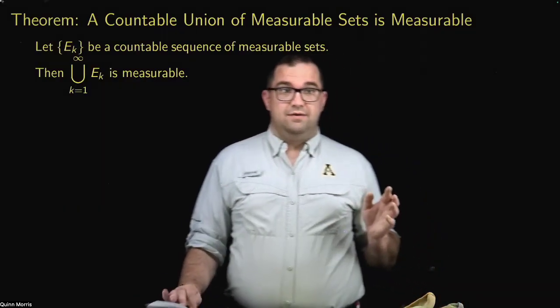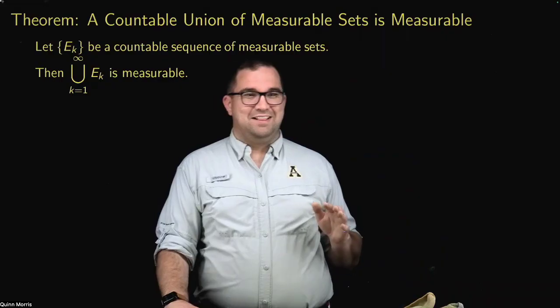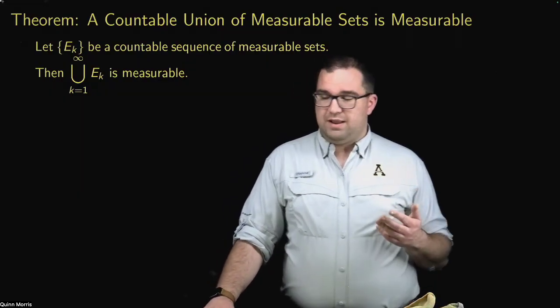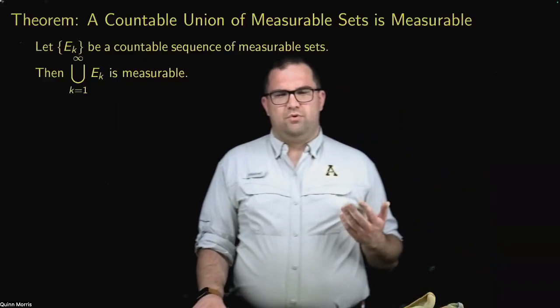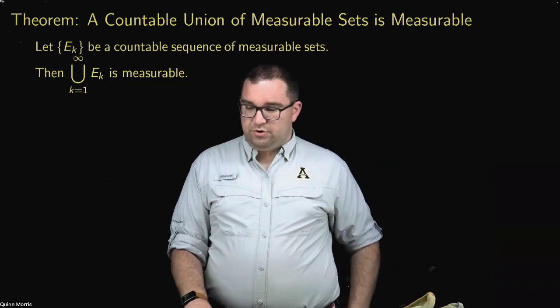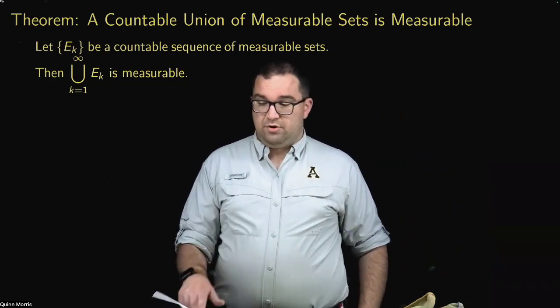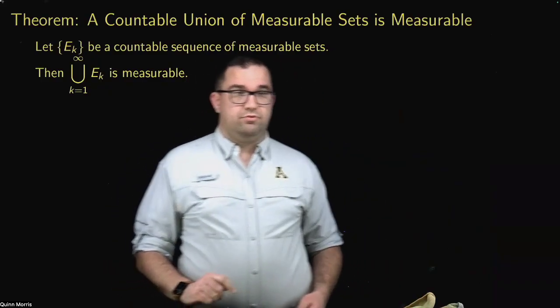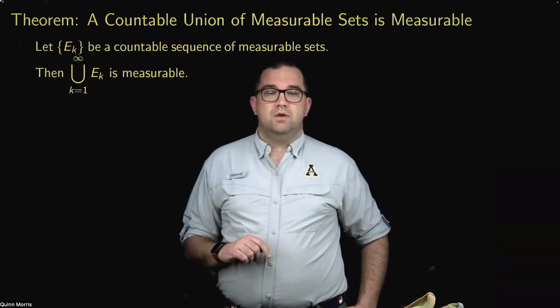It's a lot of set theory, and I'm not a set theorist. I'm an analyst. The proofs are good practice for set theory, but I don't necessarily find them particularly useful in terms of learning more analysis. So you're encouraged to look at that. Again, that's theorem 3.8 in the book, spanning pages 131 and 132.